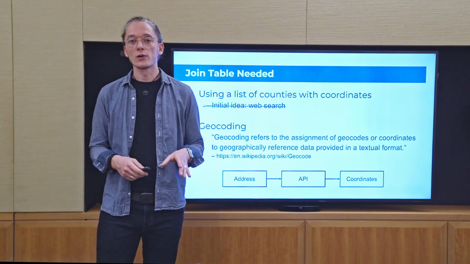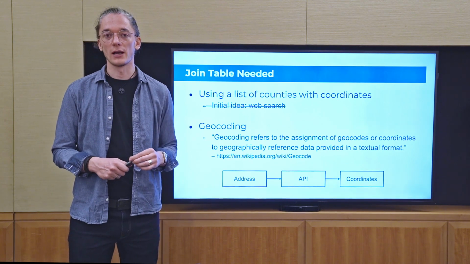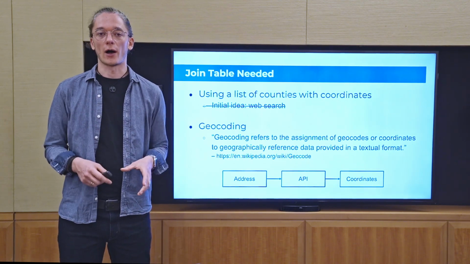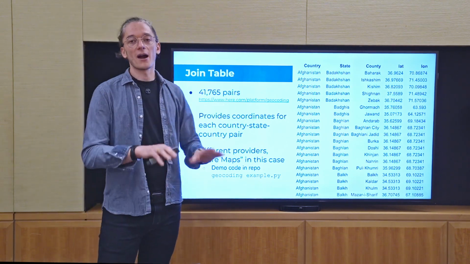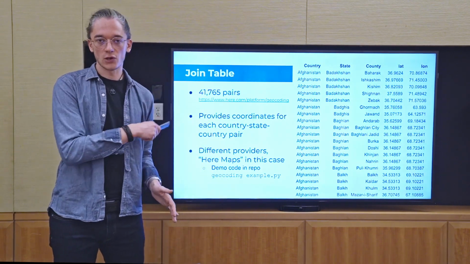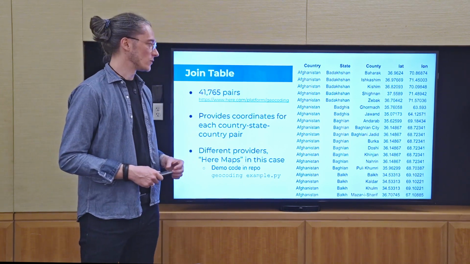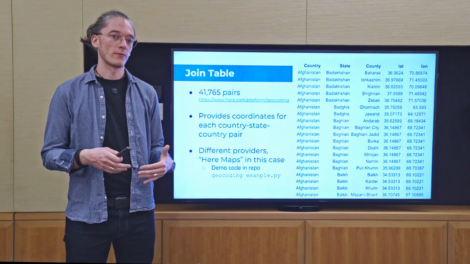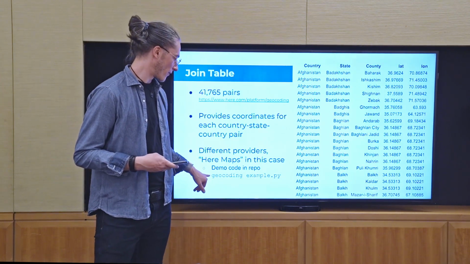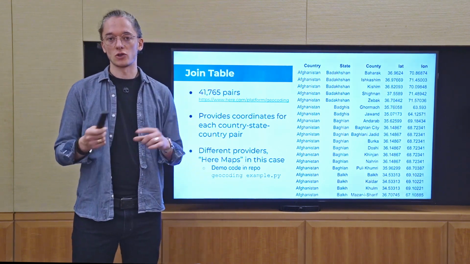I also included a little script in the GitHub repository, so you can just understand how I use that. I, in this case, used HERE Maps. There are plenty of different providers, and you definitely don't have to use them. I just had an account lying around with them, so I used that, and that worked pretty well. But basically, the general idea, if you want to follow up on that, there is a file named geocoding example in the chapter 2 folder.